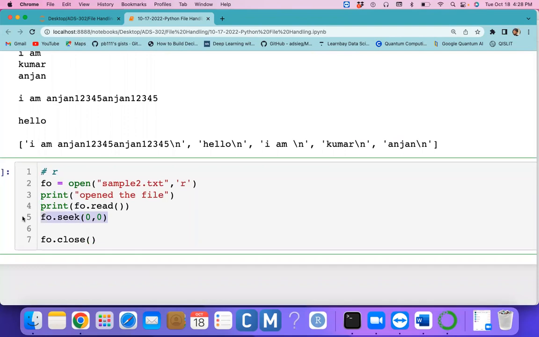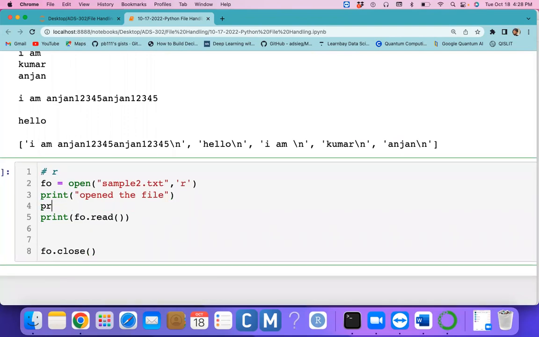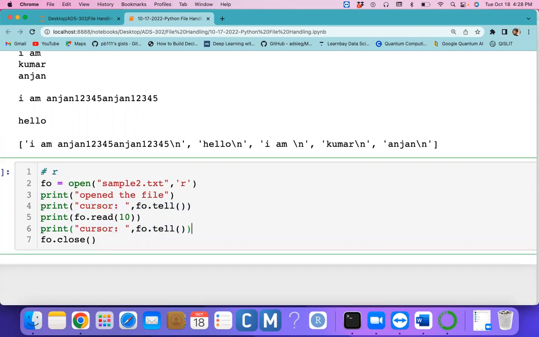Now, you have some number of characters, and I just want to print the cursor location. If you want to know the cursor location, we just use the tell method. I want to read only the first 5 or 10 characters, so you read only the first 10 characters, and it shows me that the cursor location is 10.